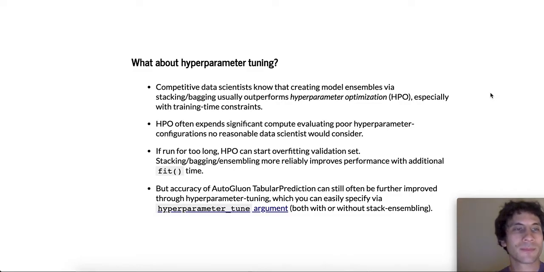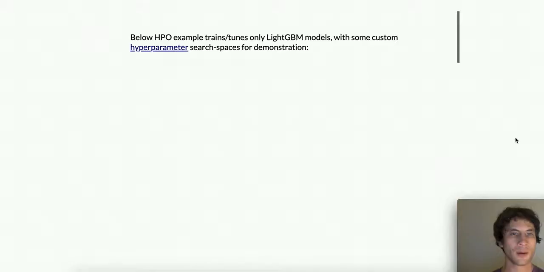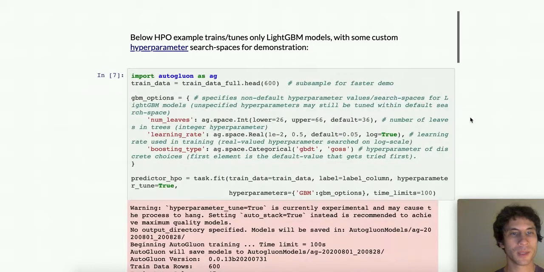That said, the accuracy of AutoGluon's tabular prediction module can still often be further improved through hyperparameter tuning, which you can easily specify via the hyperparameter tune argument of fit. Here we show a hyperparameter tuning example that only trains and tunes LightGBM models during fit, with some custom hyperparameter search spaces thrown in for fun.